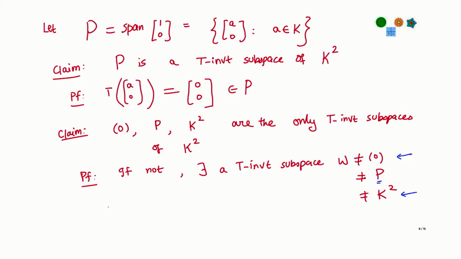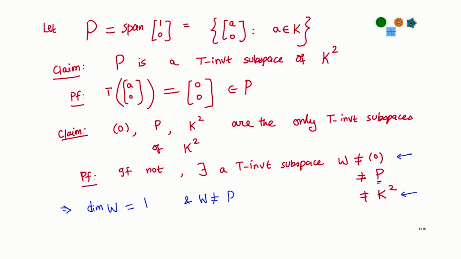Okay. So, W is one dimensional. So, all this is now thought of as vector spaces over K. So, we know for sure it is one dimensional and it is not this particular one dimensional guy P. Now, what is P? If you remember, P is just everything of the form (a, 0).